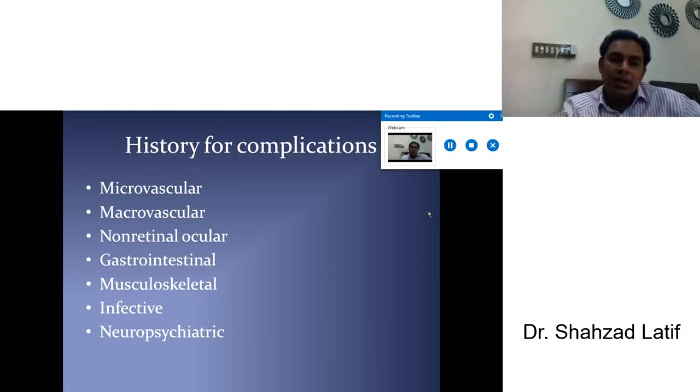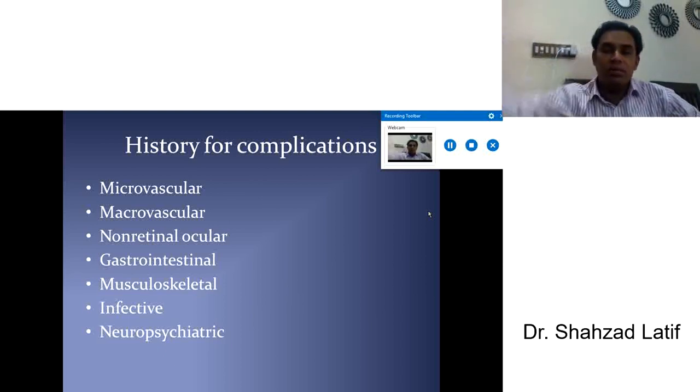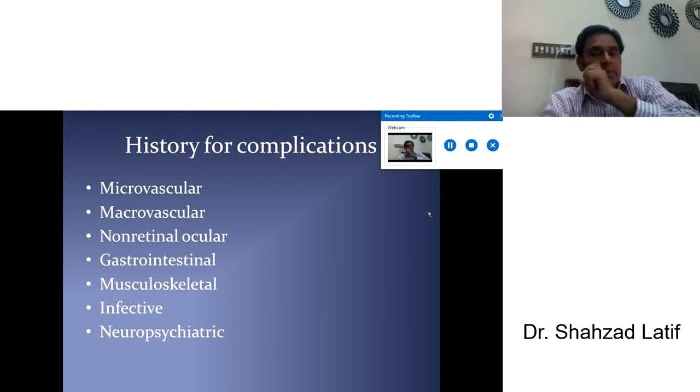If you think about all these complications, they cover almost all the systems of the body. So once a patient gives you a history of diabetes mellitus, it is your responsibility to cover all the aspects of diabetes, because diabetes may cause that specific complaint. You may think this is not related to diabetes, but if you cover all these parameters and complications in the history, it may reveal that it is just because of diabetes.